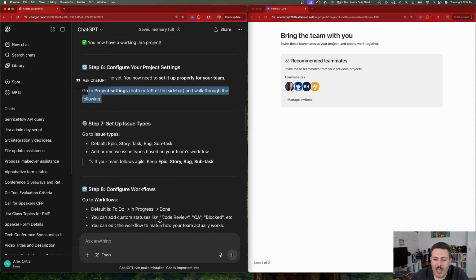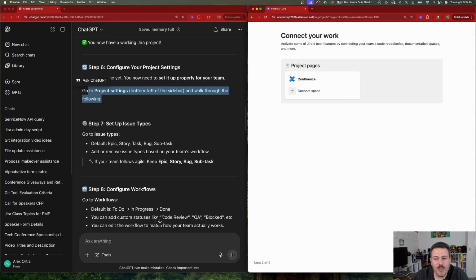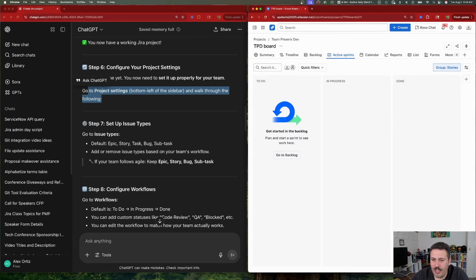Okay, so here we have a couple of things that have deviated. So we have the bring the team with you. You're going to want to skip over this. And if you don't have Confluence to connect, you can click continue there and proceed. Now, so far so good. I just missed those two steps on inviting your team and Confluence. So I'll forgive, I'll allow. This is a newer thing.